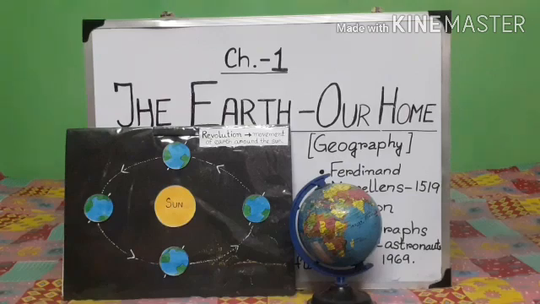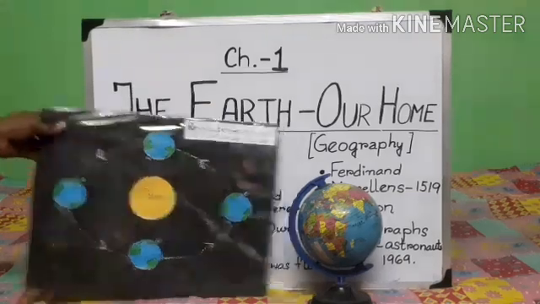The surface of the earth. Now, what is the surface of the earth? Let us first discuss. About 70% of the earth's surface is covered with water, and the remaining 30% is made up of 7 continental land masses. If we divide earth into 3 parts, we can see it like this.